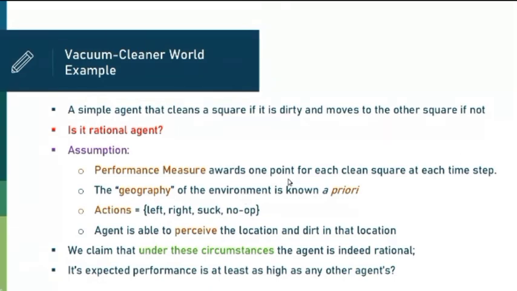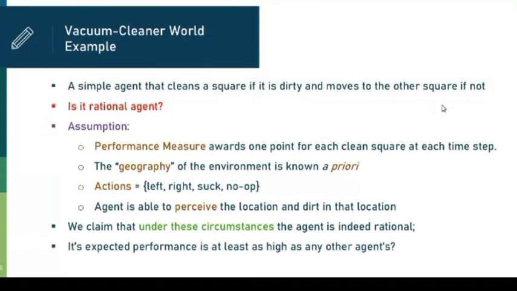So the performance measure awards 1 point for each clean square at each time step. When the agent cleans one square, it will get 1 point. With a sensor and a dirt sensor, the agent can get the perception from the environment. So now, by considering these circumstances, the agent is rational.